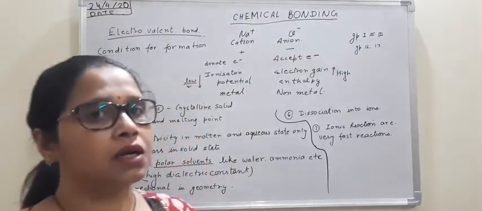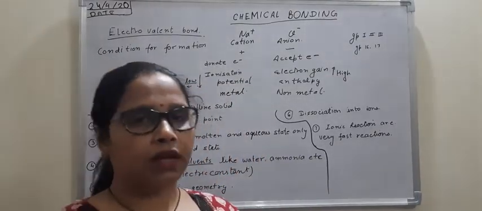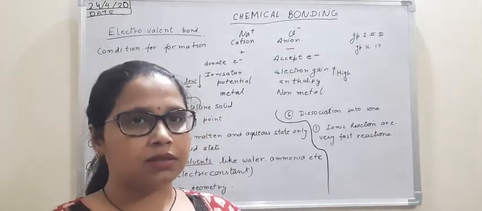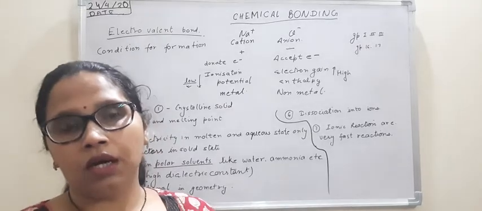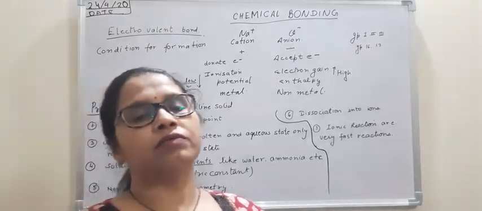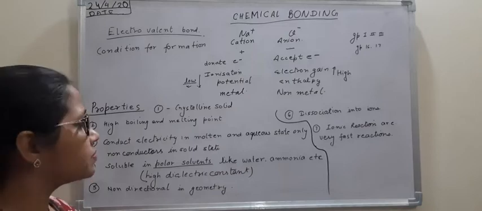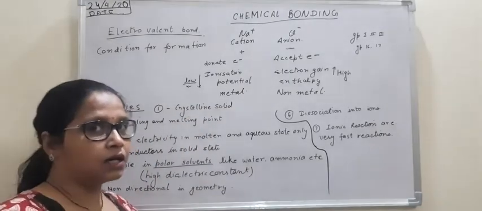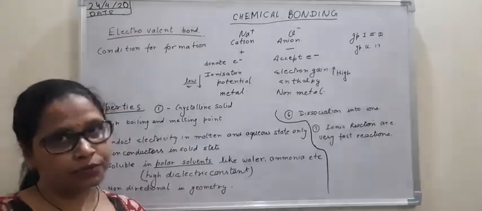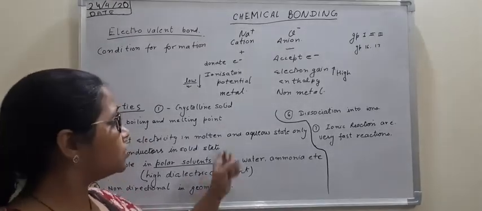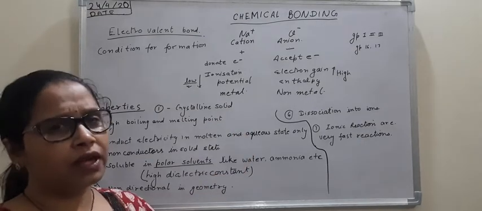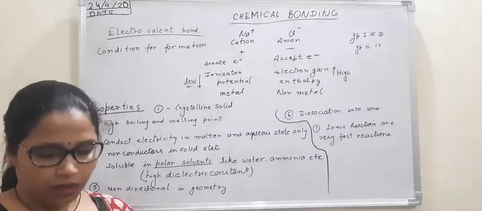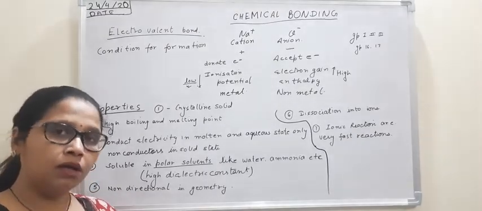Now next we have to study what are the properties of electrovalent compounds, whenever two atoms are combining together by this ionic procedure, gain and loss of electron. The compound which is formed is associated with certain special properties. Now first property is they are crystalline solids. Crystal means they have a definite structure, definite arrangement of anions and cations, and they are generally solid at room temperature. Very rarely you will find a gas or a liquid which is bound by electrovalent bond. Generally they are all solids.